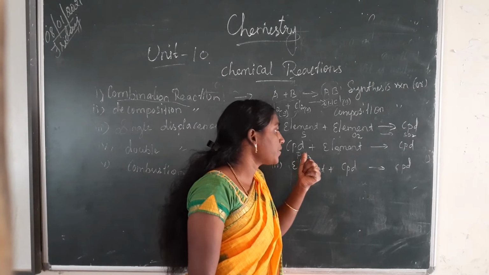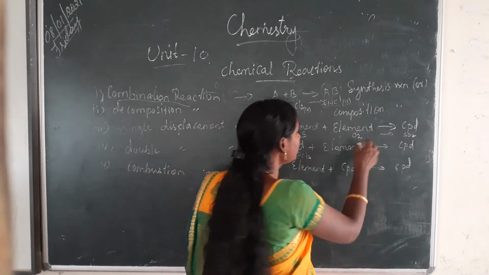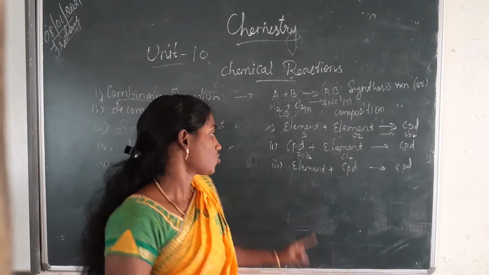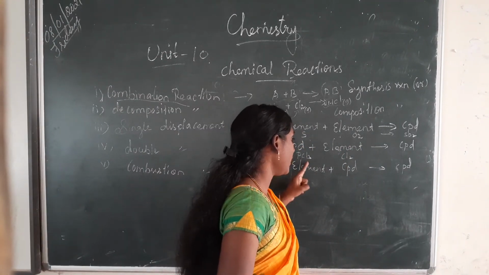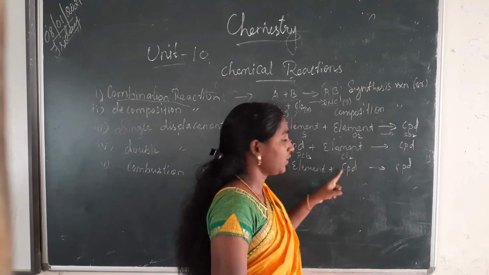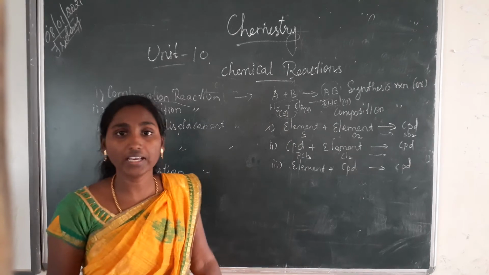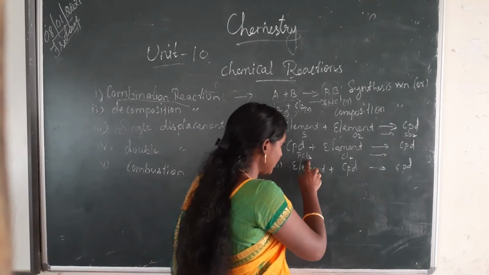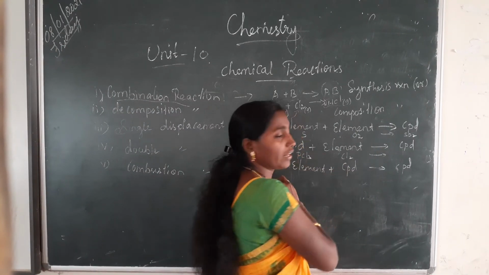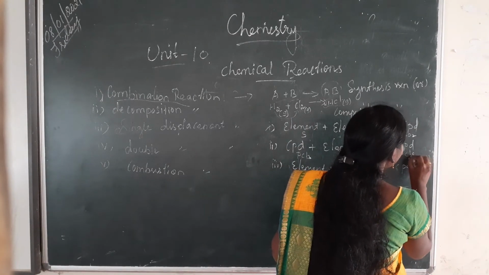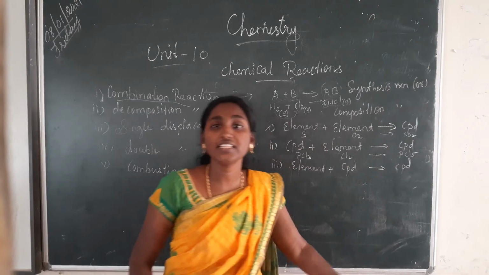Then this phosphorus trichloride reacts with one element, chlorine, a single element. Can you say what product we will get? PCl3 plus Cl2 will give PCl5.